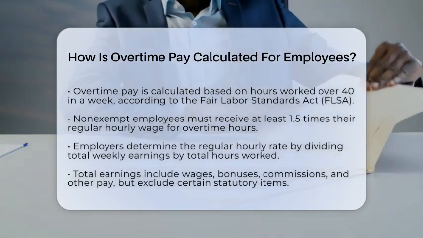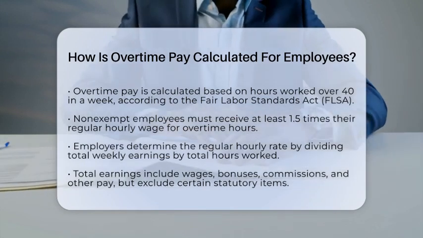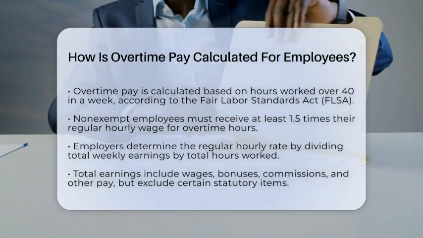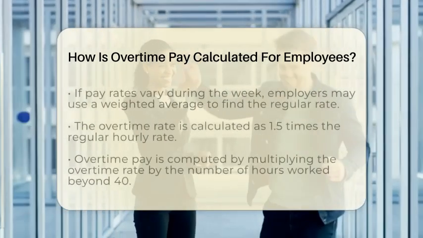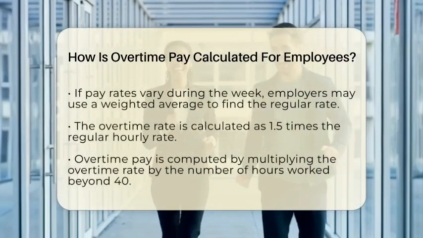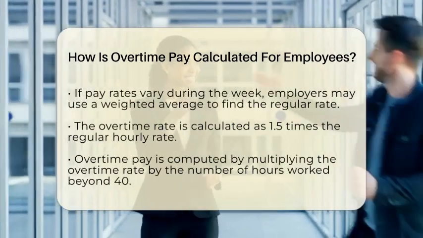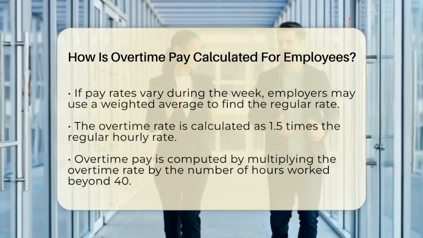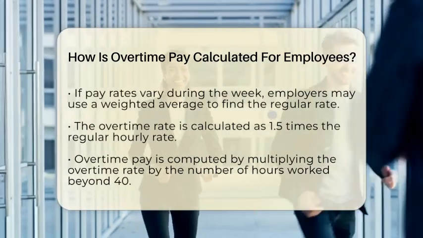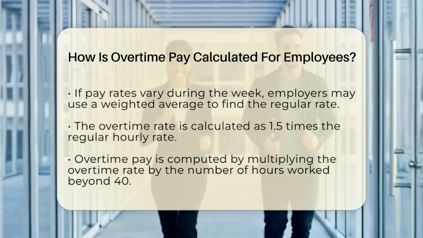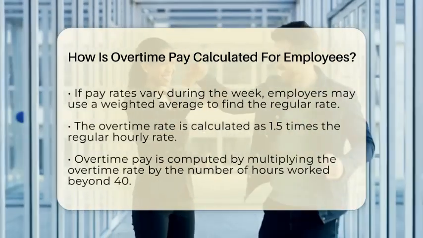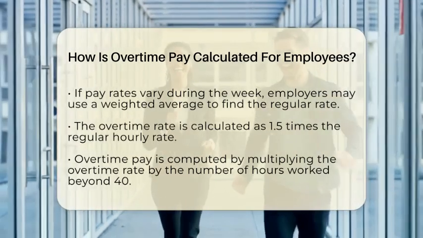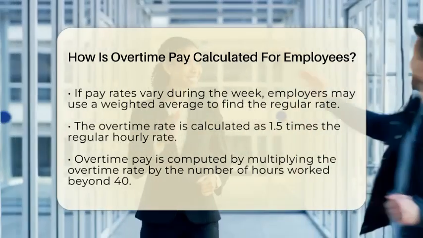First, employers figure out your regular hourly rate. They do this by dividing your total earnings for the week by the total hours you worked. Your total earnings include your hourly wages, non-discretionary bonuses, commissions, and other pay, but not certain statutory exclusions. If you work at different pay rates during the week, your employer may use a weighted average based on hours worked at each rate to find your regular rate.